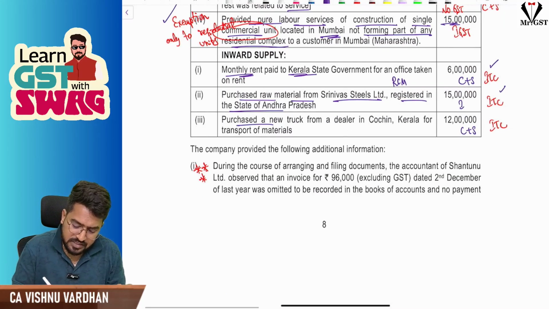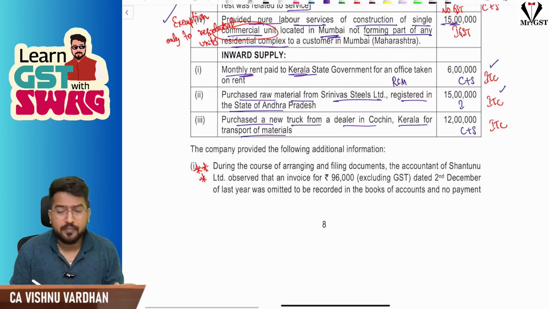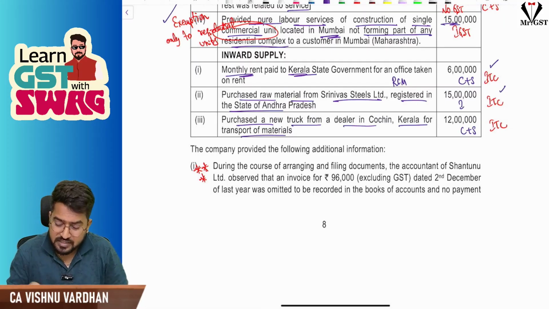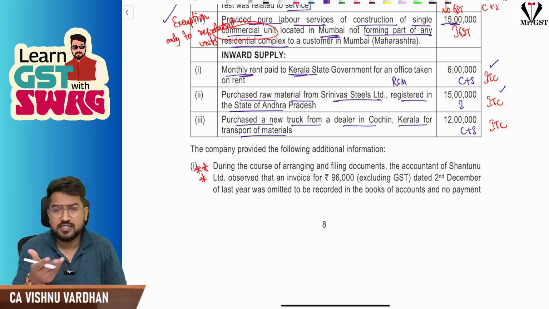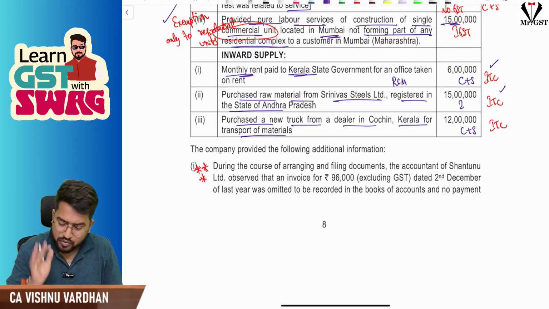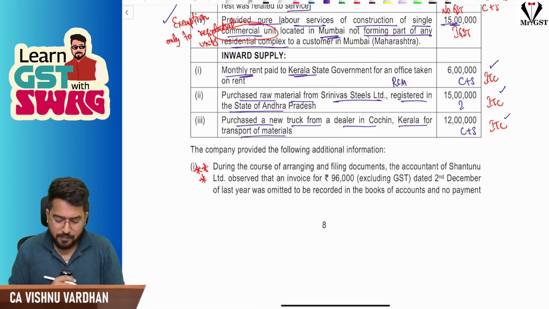Next, purchased a new truck from a dealer in Kochi, Kerala for transportation of materials. So truck purchased, CGST, SGST. This is not a car. All these things are less than or equal to 13 seating capacity. So this is a goods vehicle. So you can take ITC. Yes, CGST, SGST, and you can take ITC.